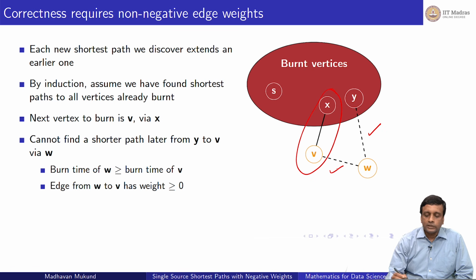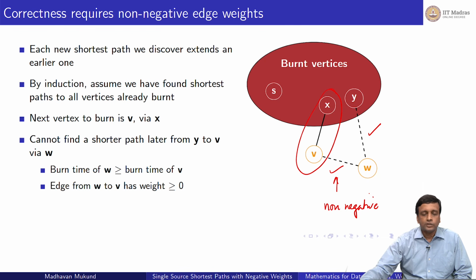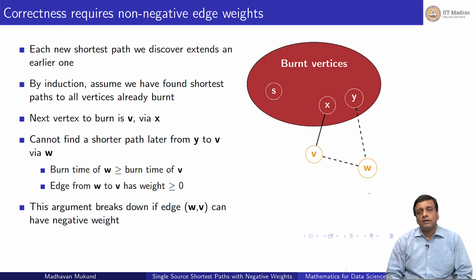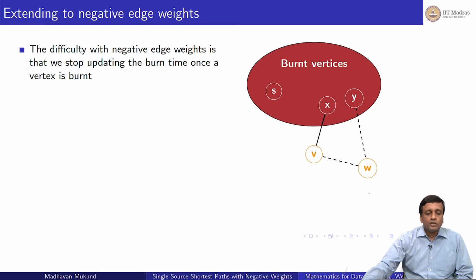And this crucially depends on the fact that this edge from w to v is not negative, because if it was a large negative edge, then going via w I could suddenly save a lot of cost when coming to v, right? So that's the crucial thing. So the argument does not work. We cannot freeze the cost of a vertex the first time we burn it if we are allowed to revisit it via a negative edge later on. So that's why Dijkstra's algorithm requires non-negative edge weights.